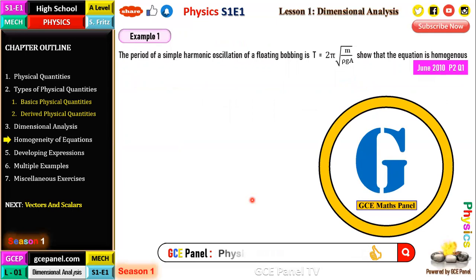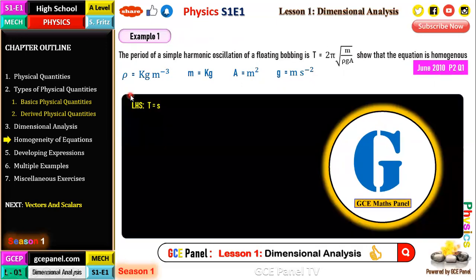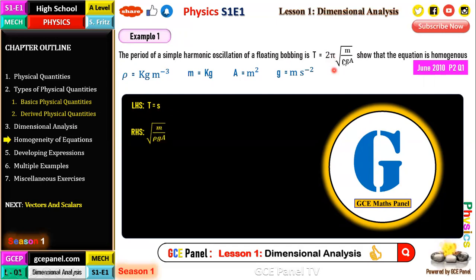So let's tackle this. The unit of density is kilogram per meter cubed. Mass is kilogram, area is meter squared, and gravity is meter per second squared. Now let's work with the left-hand side and right-hand side. For the left-hand side, T, that's period, the unit is seconds. Now for the right-hand side, we have root M, because these are constants. 2 pi is a constant, so we don't talk about the units of 2 pi. So root of M on rho G A will have units.